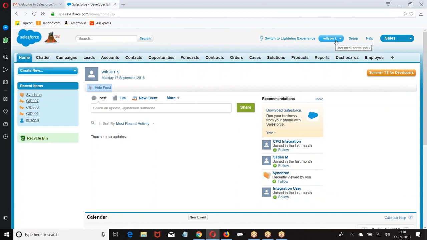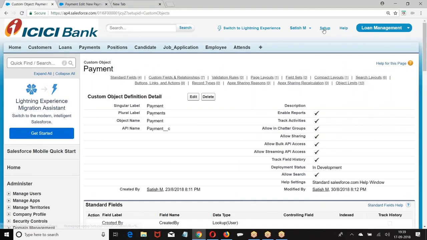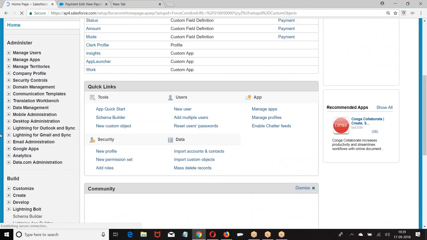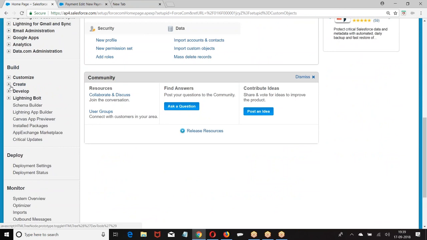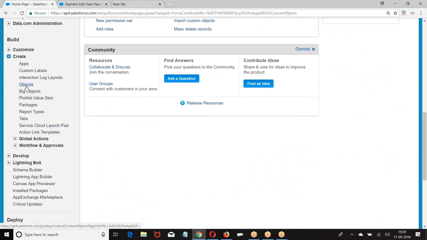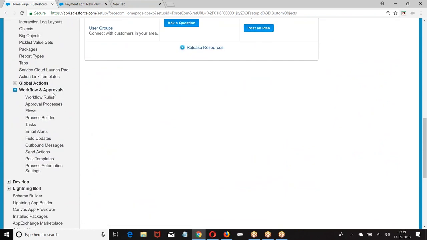Now let us create the approval process. Now, my approval process, look at the format. Setup, create, then we have workflows and approvals, workflows, approval process.